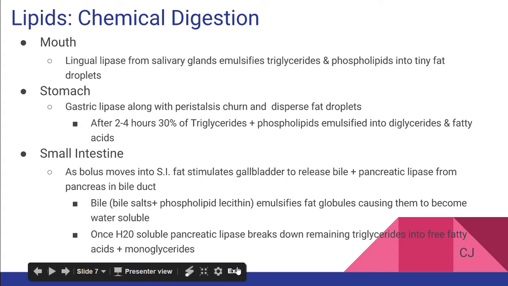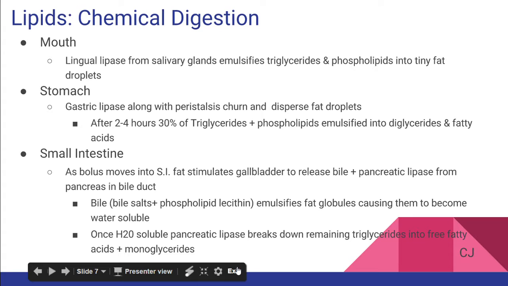Chemical digestion of lipids also begins in the mouth, with the lingual lipase released from the salivary gland beginning the emulsification process. Once in the stomach, an enzyme called gastric lipase joins during the churning actions of peristalsis, which allows the lipids to be dispersed. This process breaks triglycerides into diglycerides and free fatty acids. About 30% of triglycerides are broken down in the stomach.